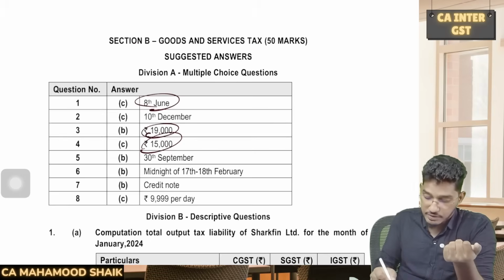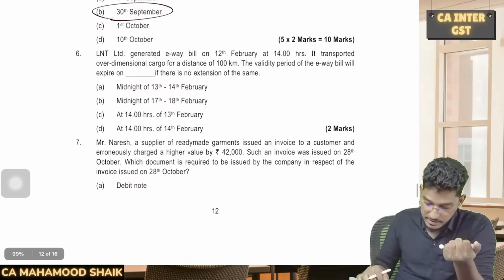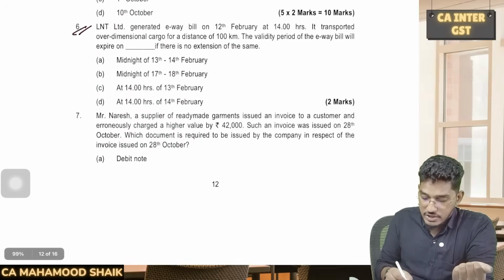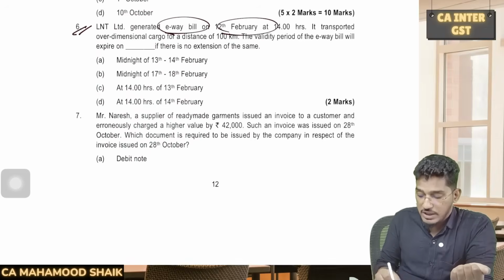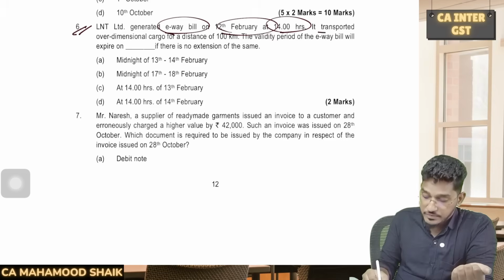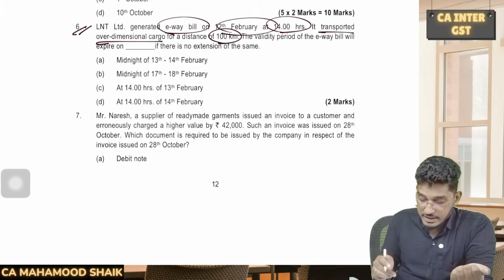What is that? 30th of September. Next. L&T Limited generated an e-way bill on 12th of February at 14 hours. It is transporting over dimensional cargo for a distance of 100 kilometers. The validity period of the e-way bill will be what?